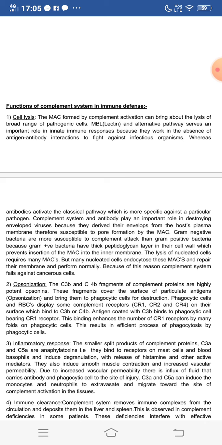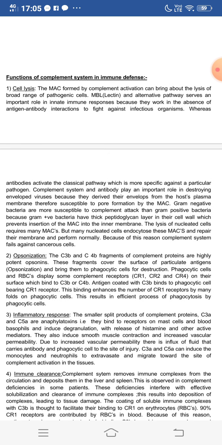Complement system and antibody play an important role in destroying enveloped viruses because they derive their envelopes from the host plasma membrane, therefore susceptible to pore formation by the MAC. Gram-negative bacteria are more susceptible to complement attack than gram-positive bacteria because gram-positive bacteria have a thick peptidoglycan layer in their cell wall, which prevents insertion of the membrane attack complex into the inner membrane.